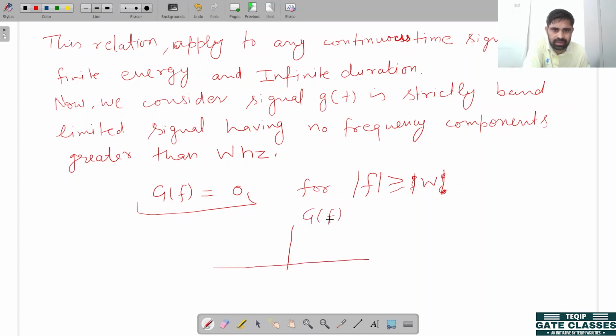Physically, it means there is no frequency component greater than W Hz, so the spectrum is from minus W to W. This is the spectrum of the original signal g(t). This shape is only for illustration purposes. Now we take the sampling period.